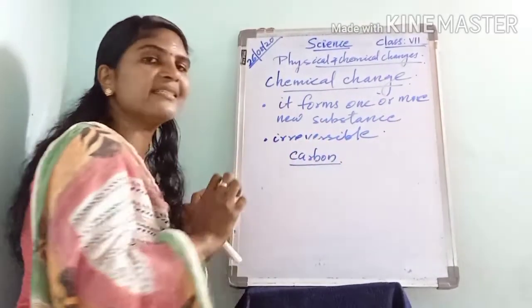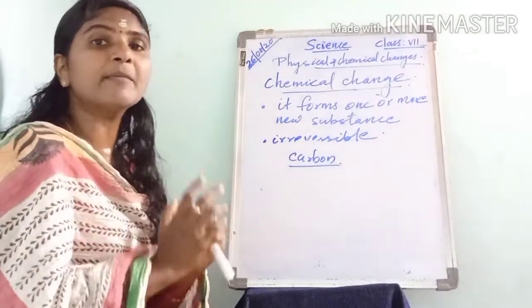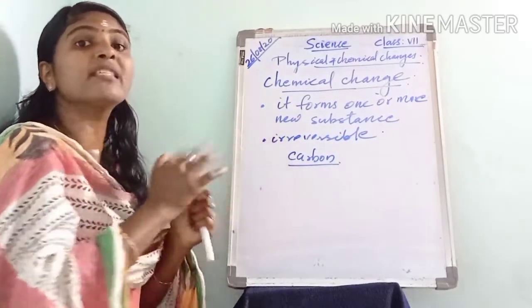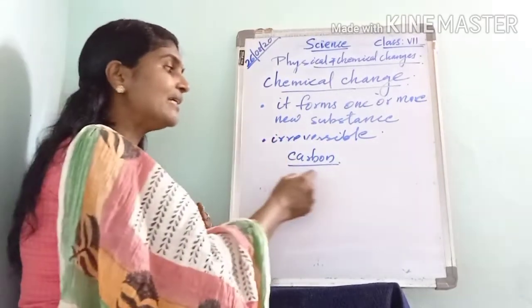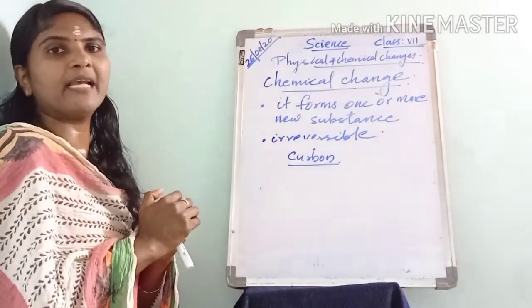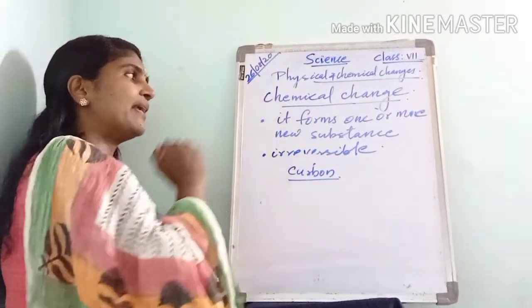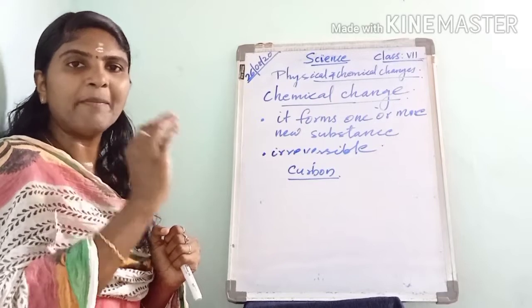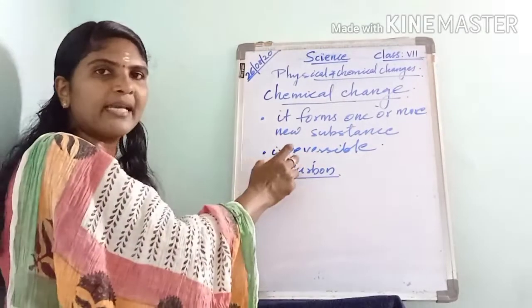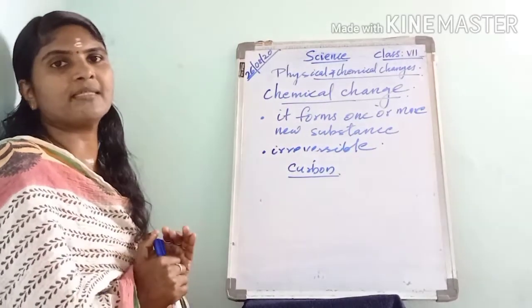Also, chemical change is an irreversible process, because here we cannot reach the original form. From the black colored carbon we cannot get the sugar again. So what is chemical change? When a substance undergoes chemical change, it forms one or more different kinds of substances, and chemical change is an irreversible process.